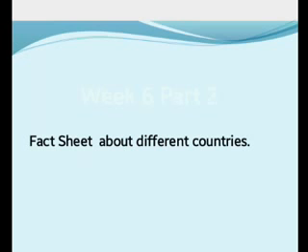Our second topic is fact sheet about different countries. This is part 2, the part 2 topic of week 6.